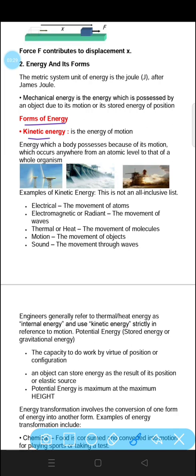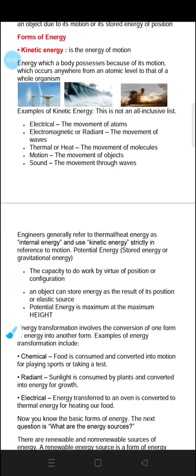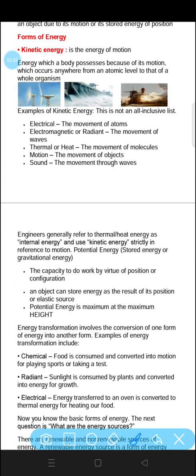First one is kinetic energy. Kinetic energy is the energy of motion. It is the energy which a body possesses because of its motion, which occurs anywhere from an atomic level to that of whole organisms. So kinetic energy could be there in an atom as well as in whole organisms. It is also called the energy of motion. Now, examples of kinetic energy; this is not an all-inclusive list. We will have some of the examples.